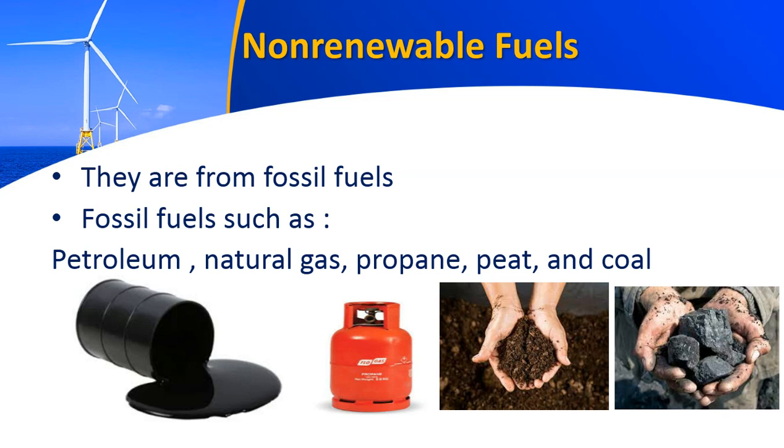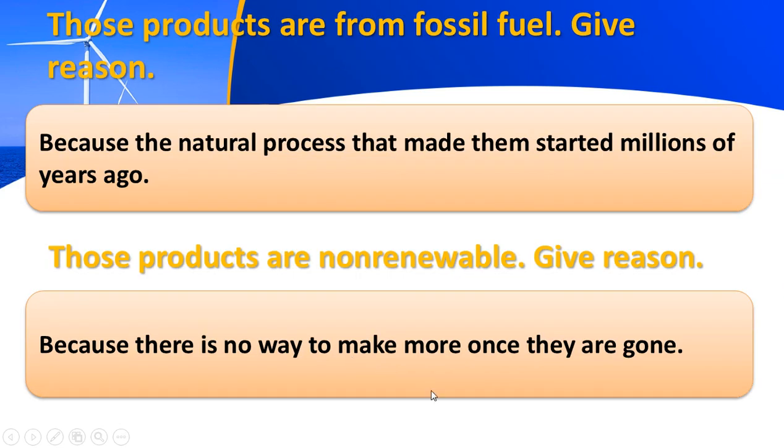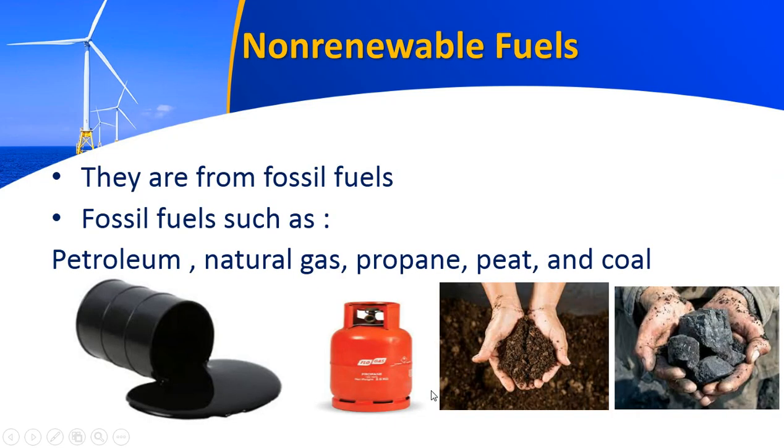So examples of the fossil fuels are petroleum, natural gas that we use in our homes right now, and propane, the kind of gas used in this and this thing. Also the peat. What is the peat? The peat is when the animal or the plant dies, their corpse turns into this substance. And finally the coal, and we know what the coal is. It's this black rock we use in producing energy.